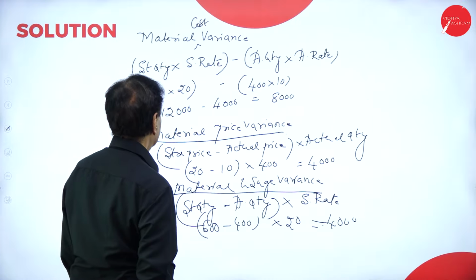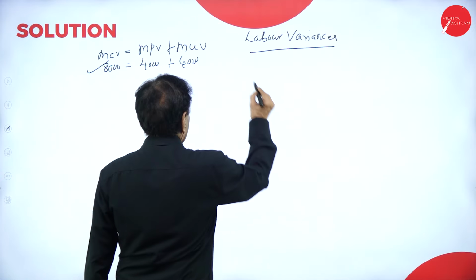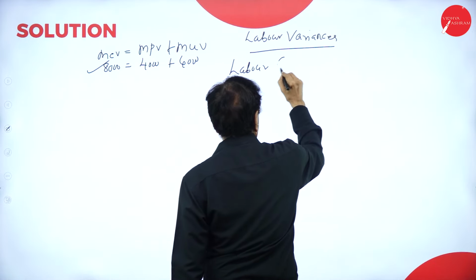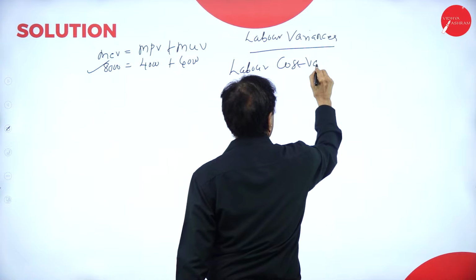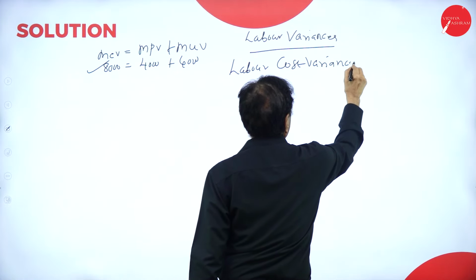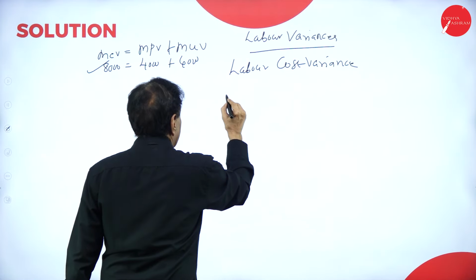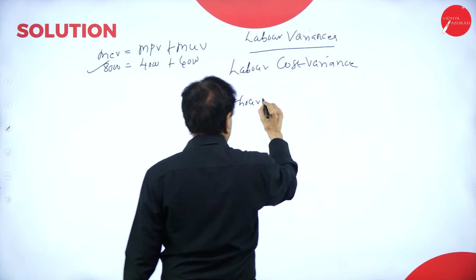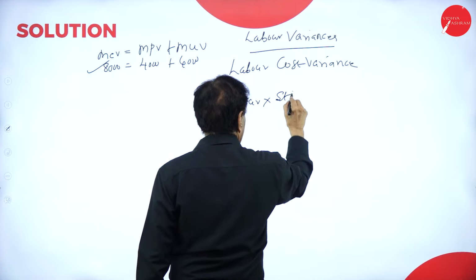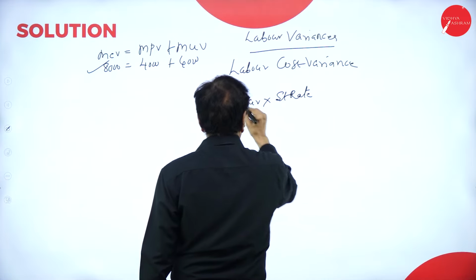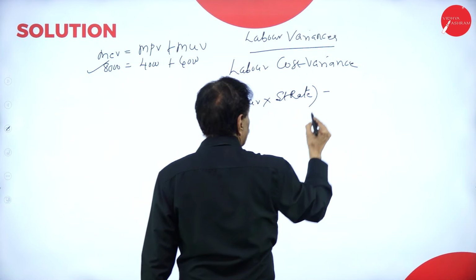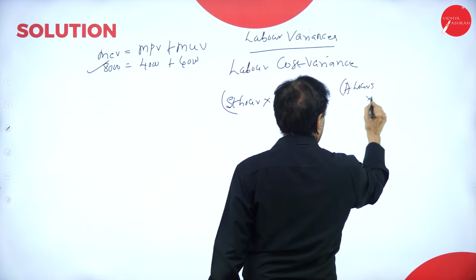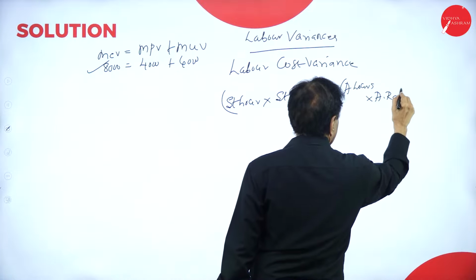Labor cost variance, standard hour multiplied by standard rate minus actual hours into actual rate.